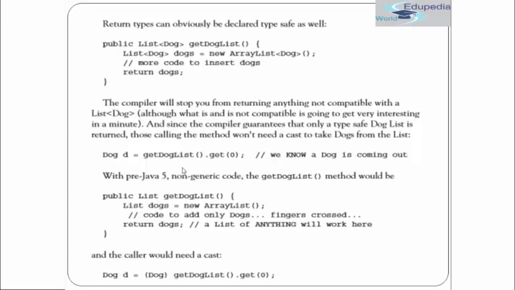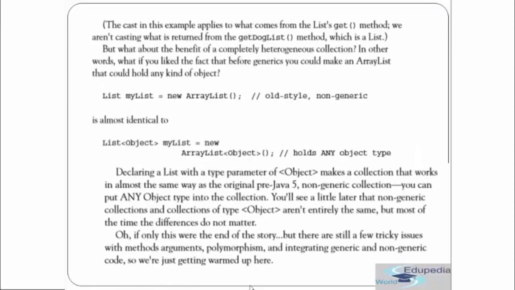But what happens with pre-Java 5, where there was no generics? You see that the getDogList method will give us a dog. So public List getDogList, and in that we have to declare a new ArrayList and it will return a dog. Now to call that method we need to cast it, because we are not sure whether it will return a dog or anything else. The cast in this example applies to what comes from the list get method. We aren't casting what is returned from the getDogList method, which is a list.